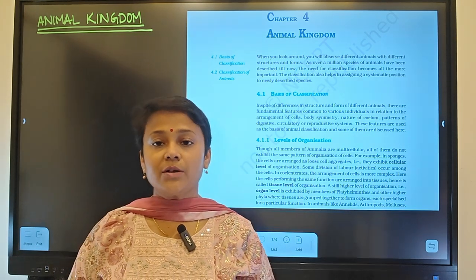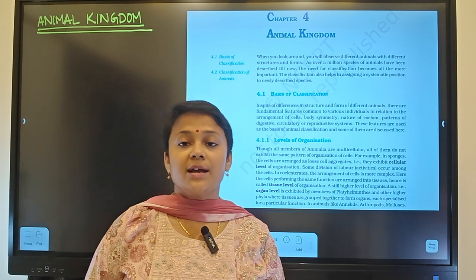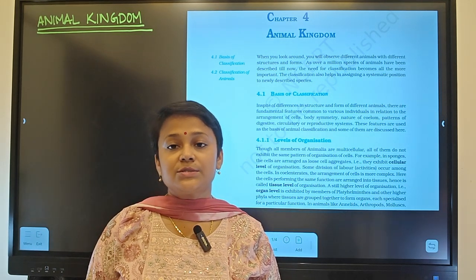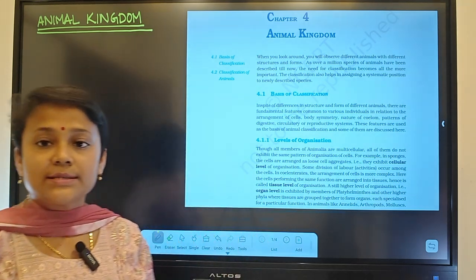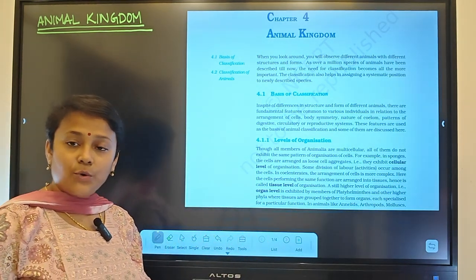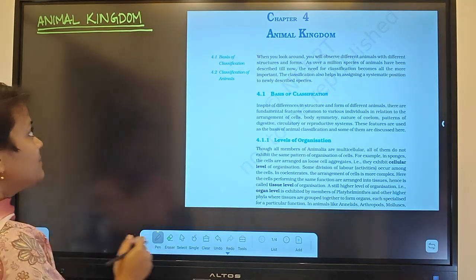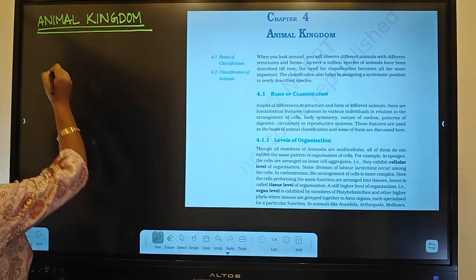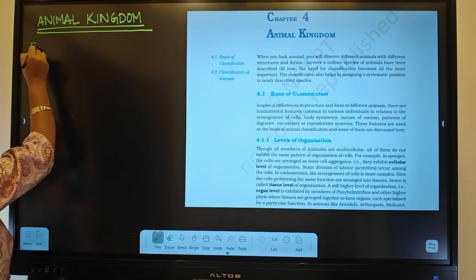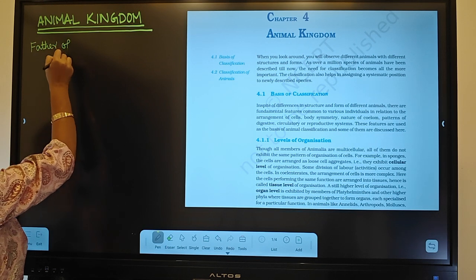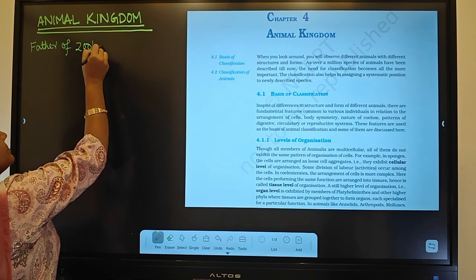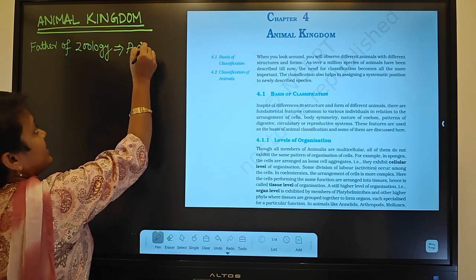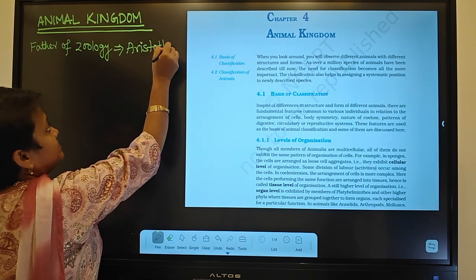So today's chapter I'll start is Animal Kingdom. Now in Animal Kingdom, first of all, we have to know who is the father of zoology. I hope all of you know that. Still, the information which will be there in your notes: father of zoology is Aristotle. Okay, Aristotle.